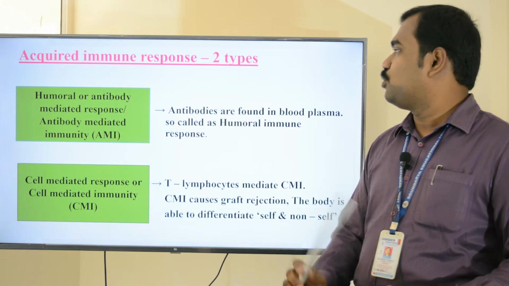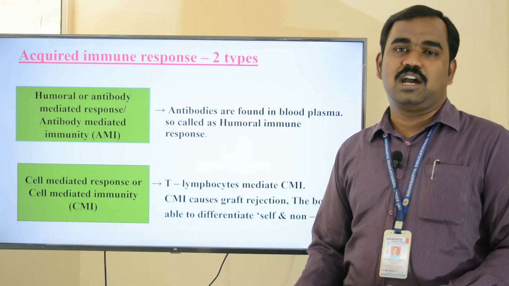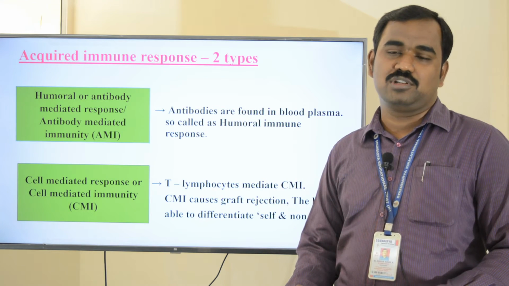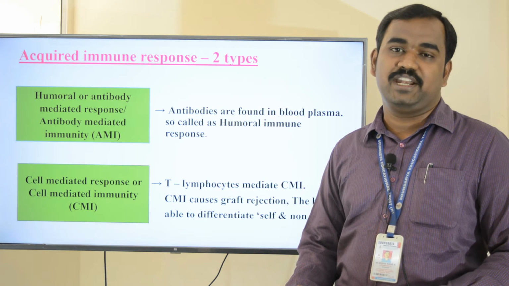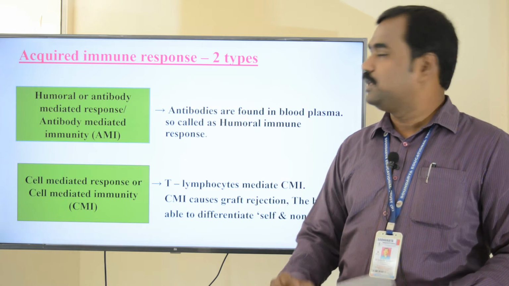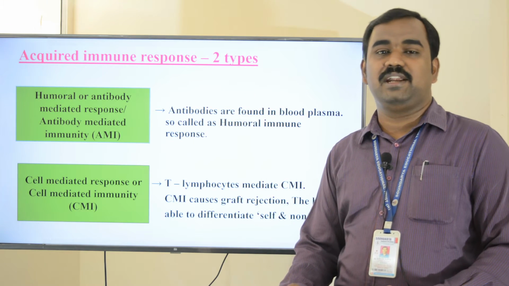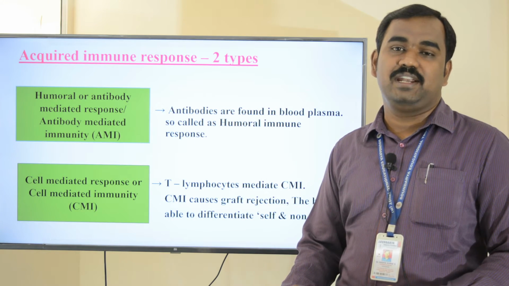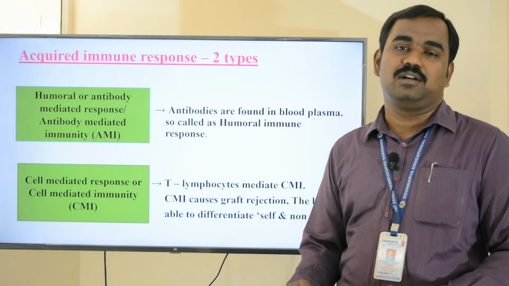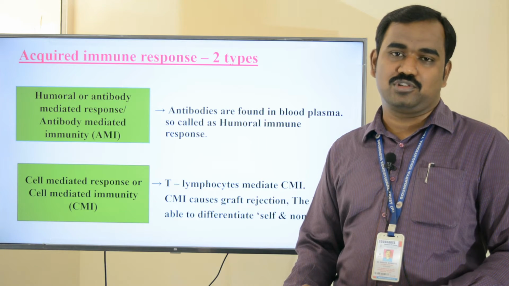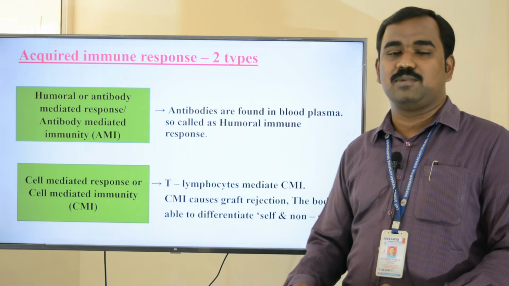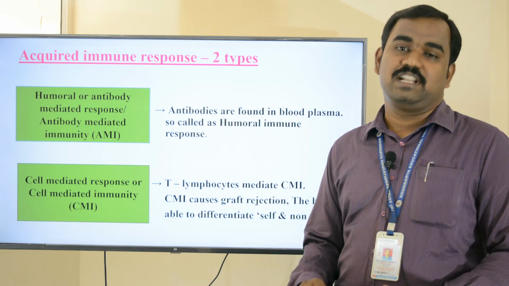Now the next concept is about acquired immune response. The acquired immune response is of two types. The first one is humoral immune response, also called antibody mediated response or antibody mediated immunity. The second type is cell mediated immune response or cell mediated immunity. The antibodies which are mostly found in blood plasma mediate the humoral immune response. Humoral is somewhat like a fluid.